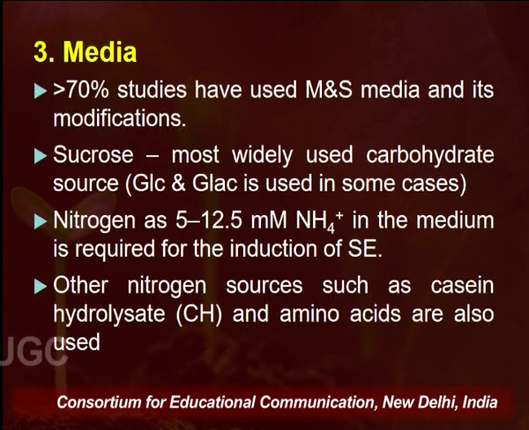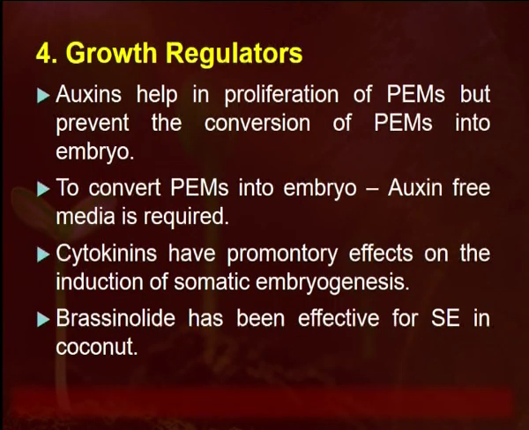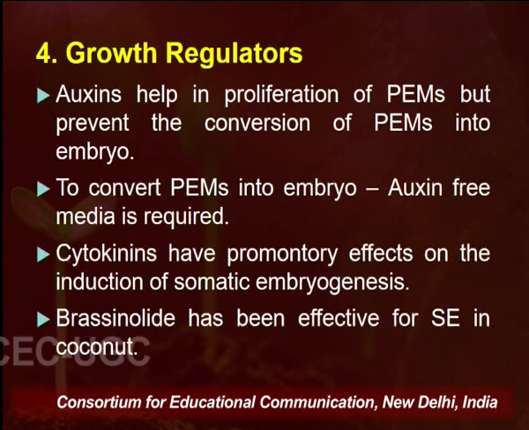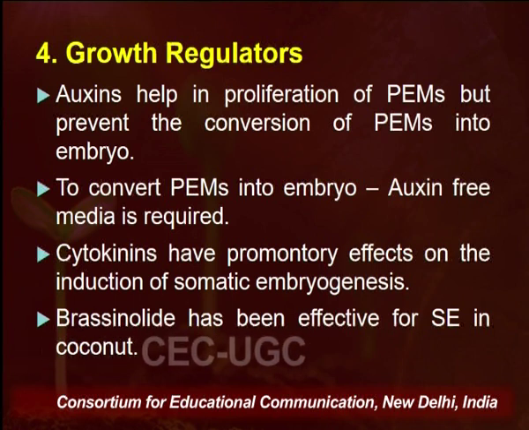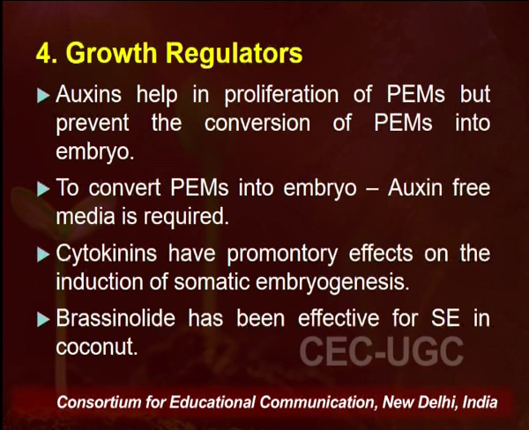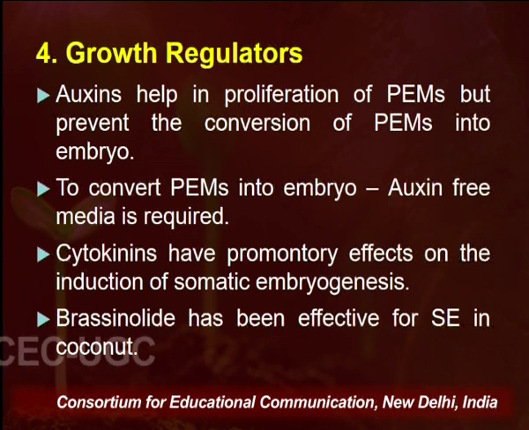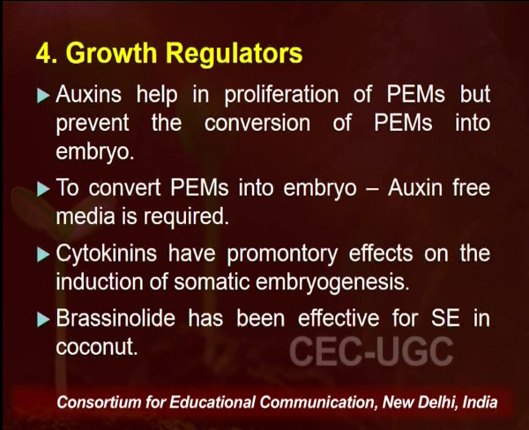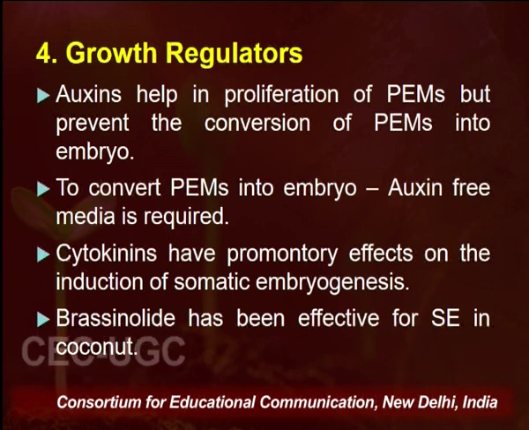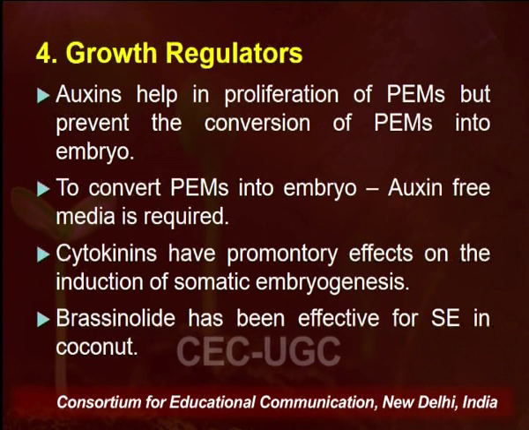Fourth factor was the growth regulators, and we have already discussed that auxins help in proliferation but prevent the conversion of PEMs into embryos. Therefore, auxin-free media is always required if we want to convert PEMs into somatic embryos. Whereas cytokinins always favor somatic embryogenesis, and low concentrations of cytokinin are always required.